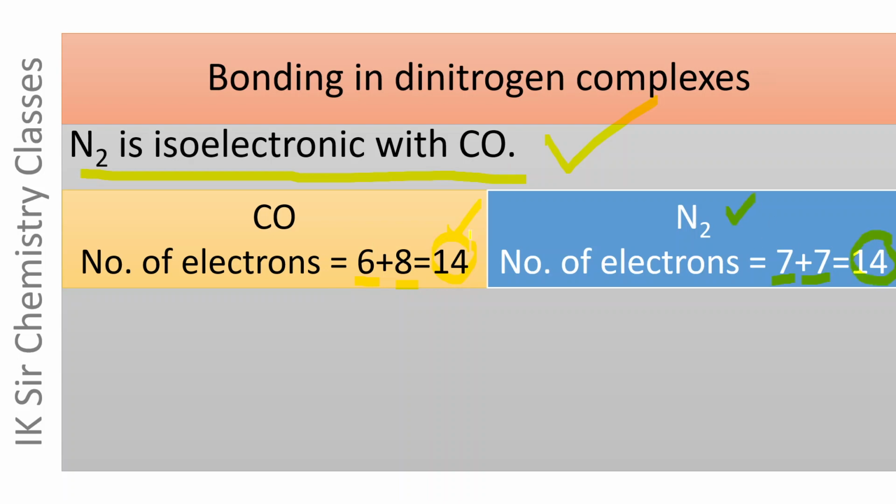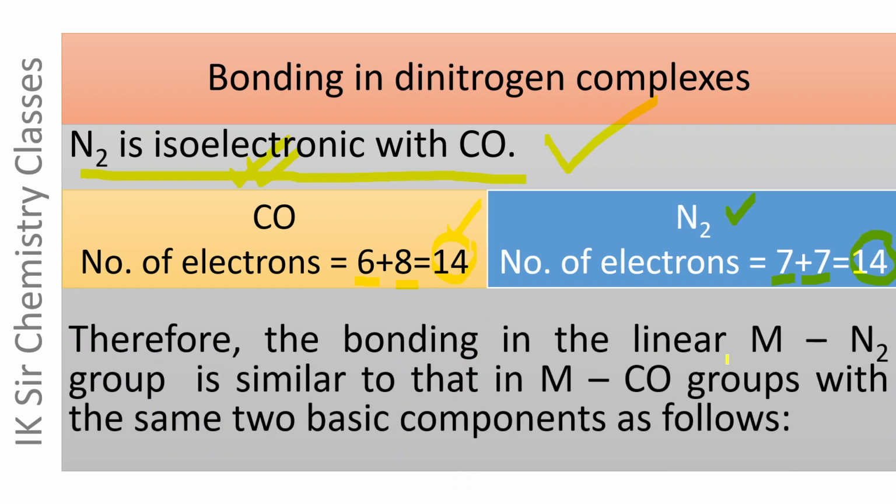Thus, CO and N2 are isoelectronic species. The species having same number of electrons are called isoelectronic species, and the isoelectronic species have the same geometry, same bond length and same magnetic character.